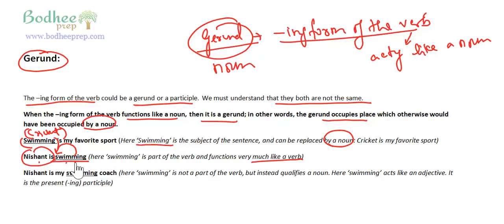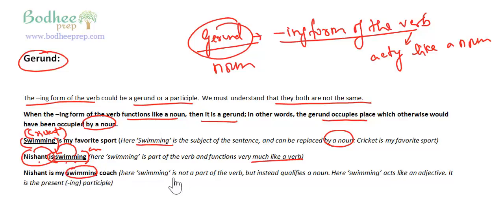And if you try to replace swimming with cricket, Nishant is cricket. No, it is not possible. Right? Because this shows action, and because it shows action, it is a part of the verb, it is not a gerund. Nishant is my swimming coach.